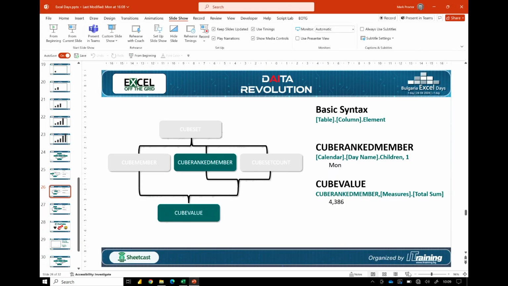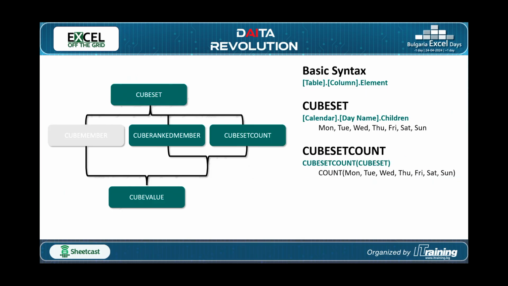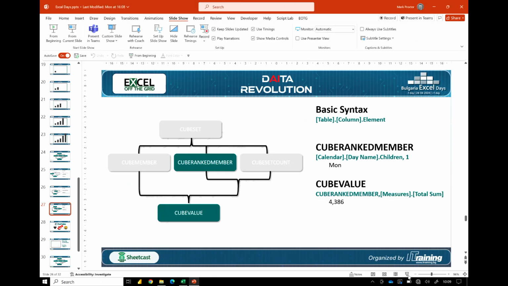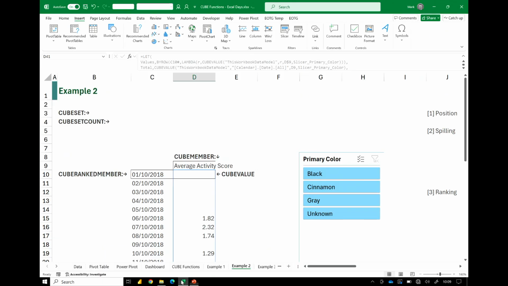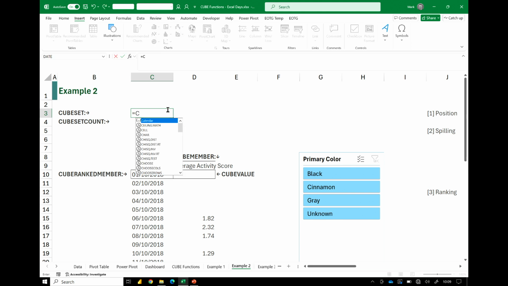But we can go further than this, you know. We can use CubeSet and CubeSet count. As I said, there's 31 days in October, so I can spill out 31. But what if it were November or a different month? In that scenario, we couldn't spill out 31 items because we wouldn't have enough days. So this is where we can use CubeSet. So equals CubeSet, open bracket. The connection, again, with this workbook data model.